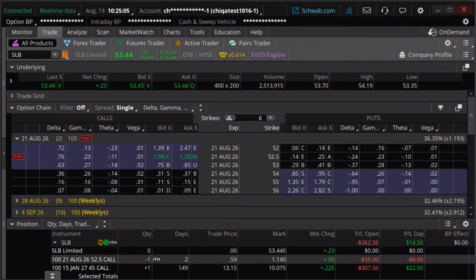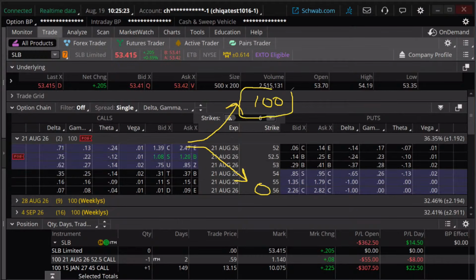As you get closer to expiration, deltas tend to move up towards 100 or down towards 0, depending on if they're in the money. If the delta is above 50, it's going to tend to gravitate up towards the 100 level. If it's out of the money, below 50, it's going to tend to go closer to the 0 level.